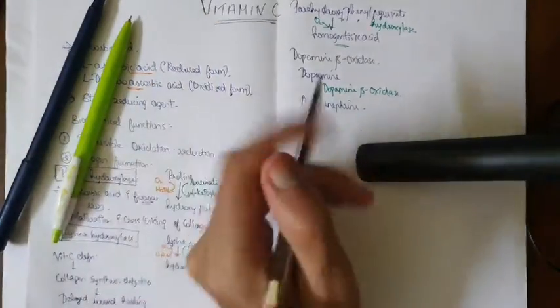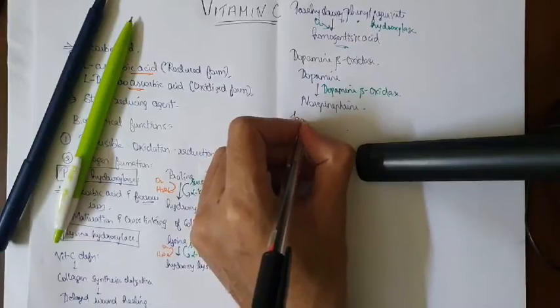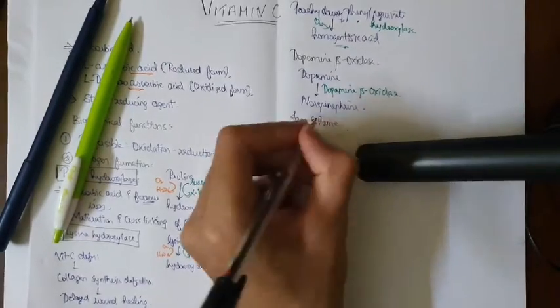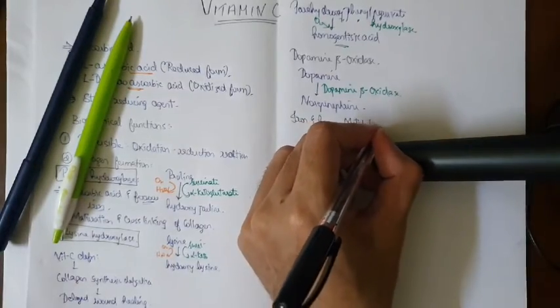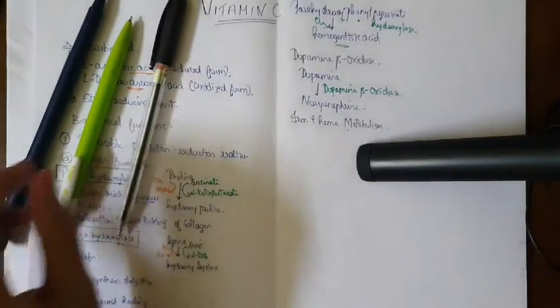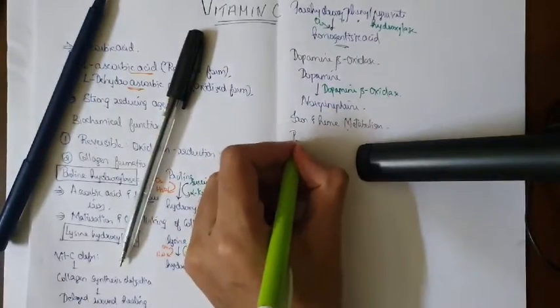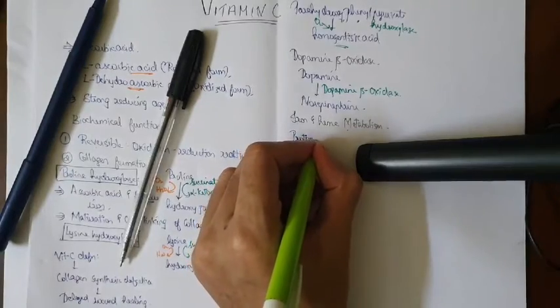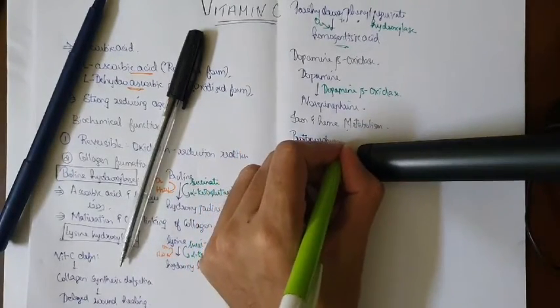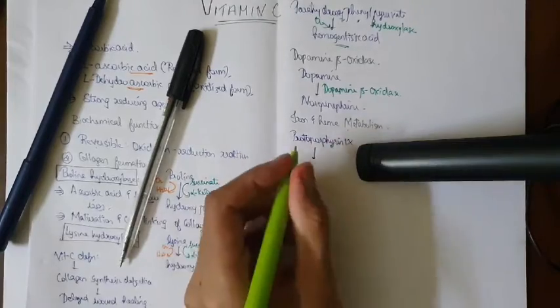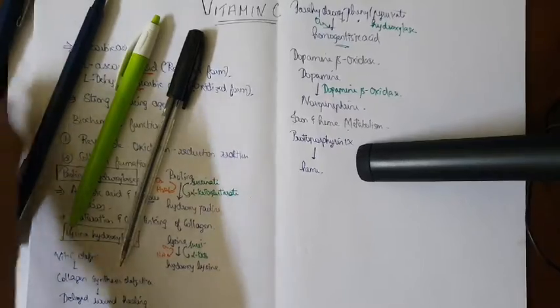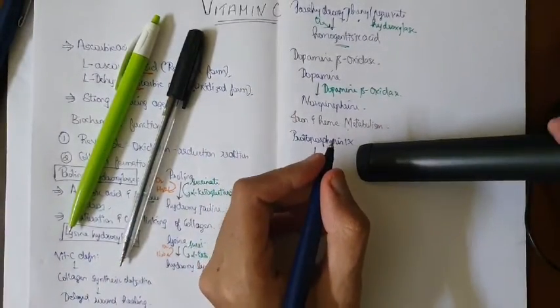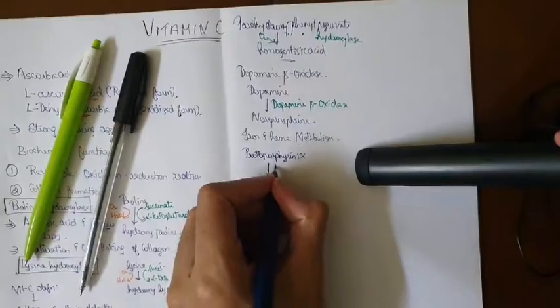Apart from that, the iron and heme metabolism, it is important. Okay, iron and heme metabolism. So here the important reaction, that is the protoporphyrin 9 converted into heme. So in this reaction, the important enzyme, that is ferrochelatase, is going to form here.